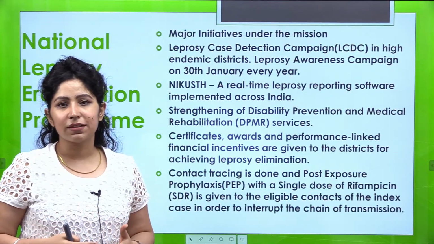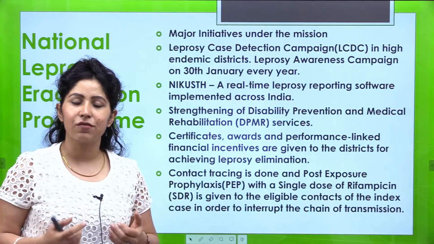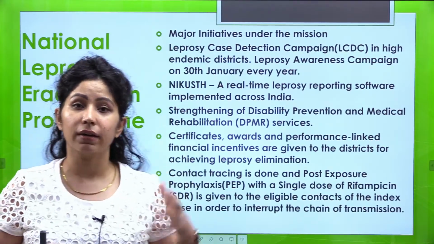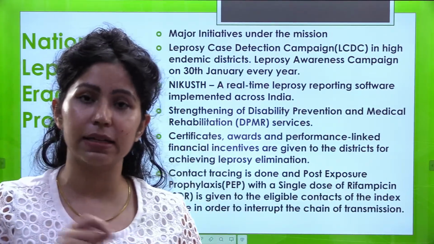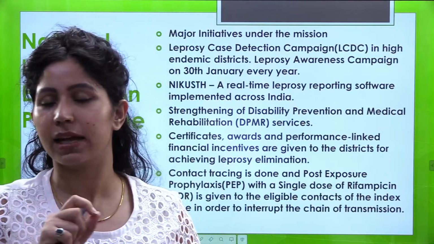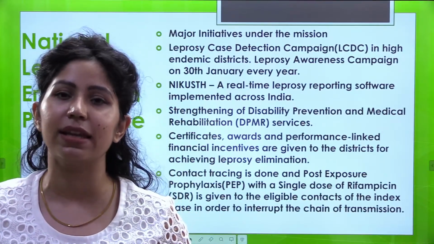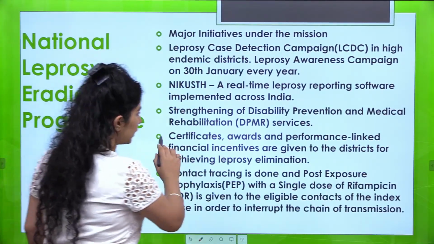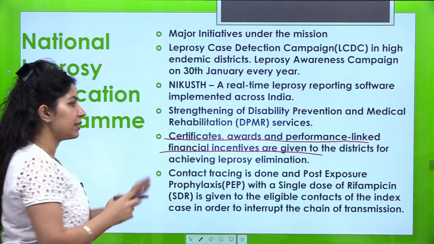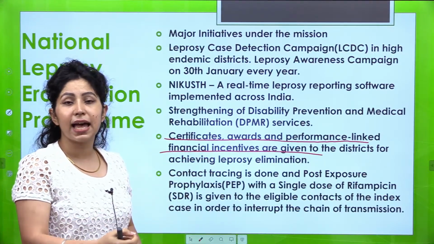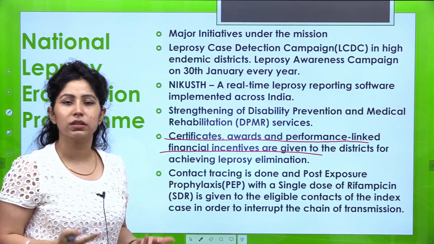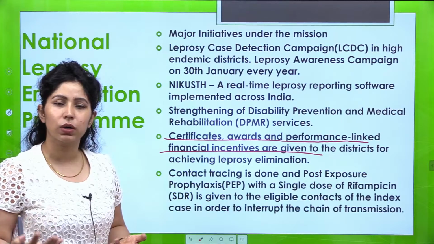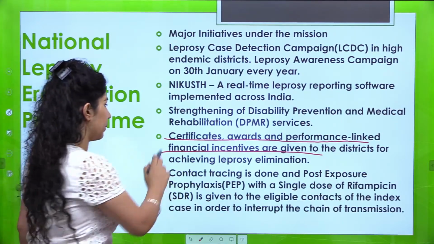The major initiative is that they find out patients, and they give people incentives to find out if there are any other patients. If somebody tells the doctors or the dispensaries that there is a leprosy patient, if information is given, then incentives are given to them also. Certificates, awards and performance-linked financial incentives are given to the districts and state governments. So it induces a sort of competitive federalism in the country. The sooner the disease is eradicated, the better the rank of that state.